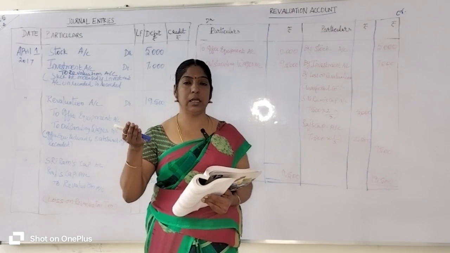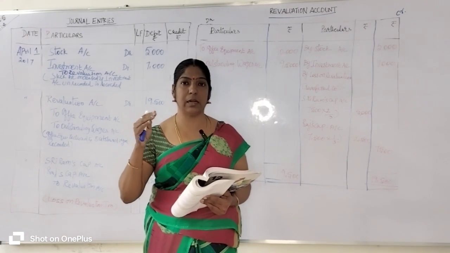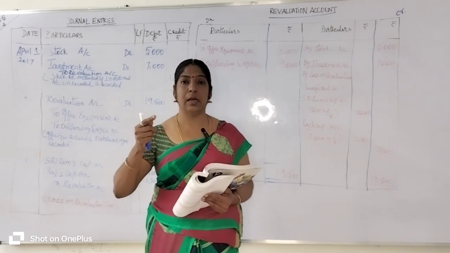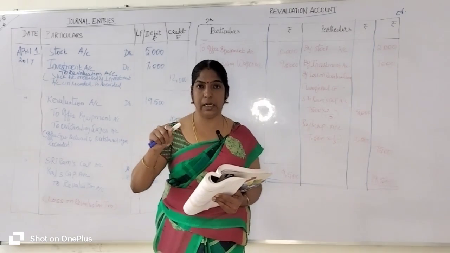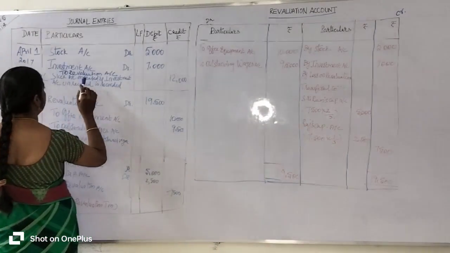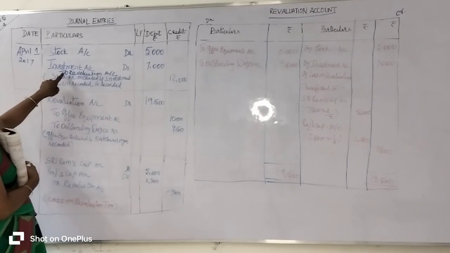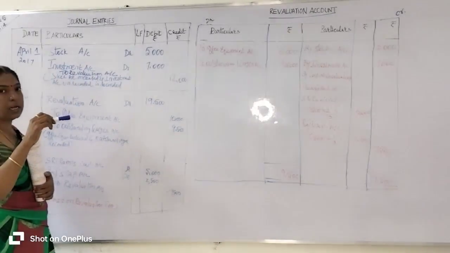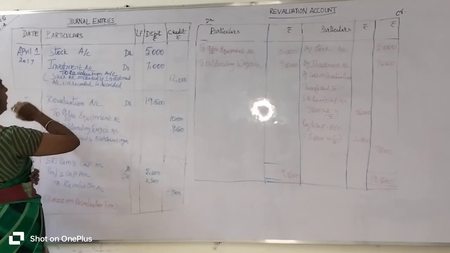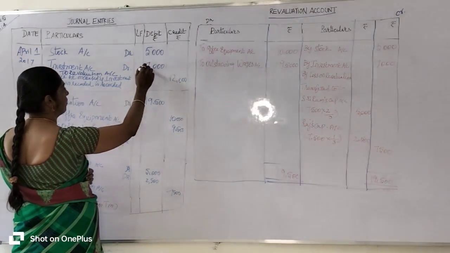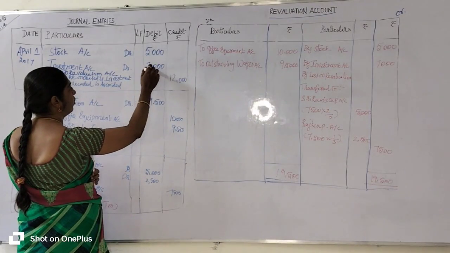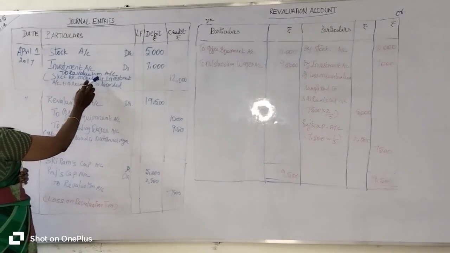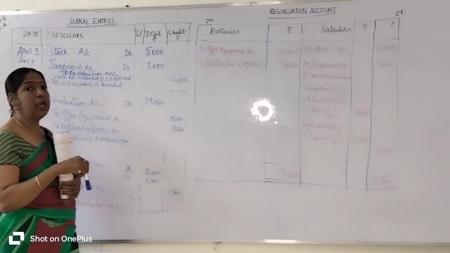So investment account increases, which means asset account increases. If the asset account increases, what is the journal entry? What is the format? Asset account increases, revaluation account is to be credited. So coming together, revaluation account is to be credited, and stock account and investment account, the respective asset accounts, are to be debited 5,000 and 7,000 respectively. Both added together, you will get 12,000 rupees, and within the bracket the narration is: stock account increased and investment account unrecorded is to be recorded.